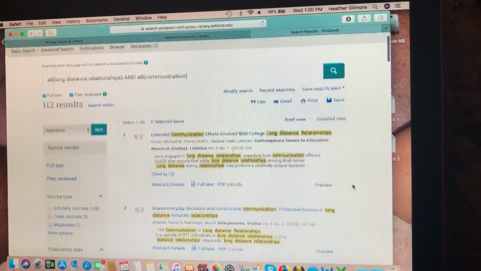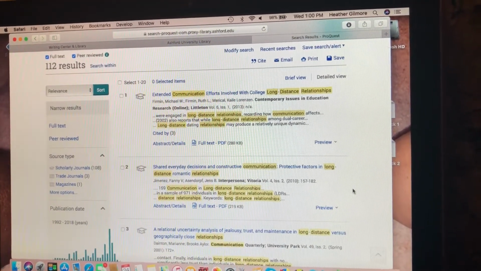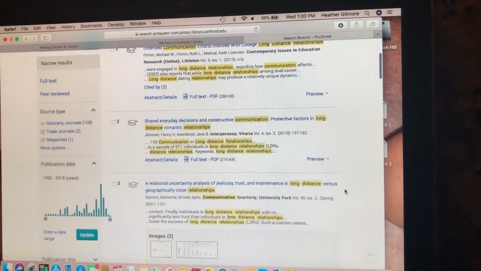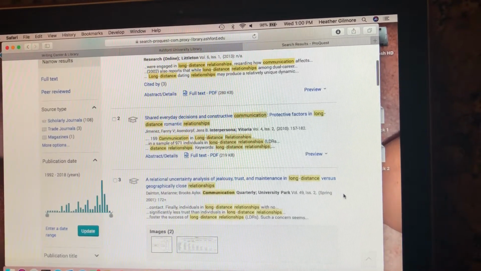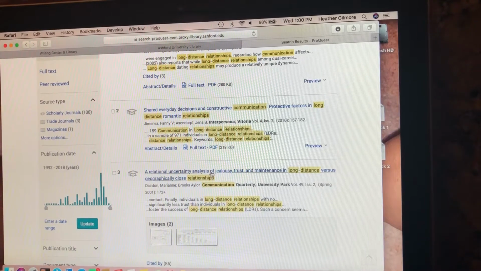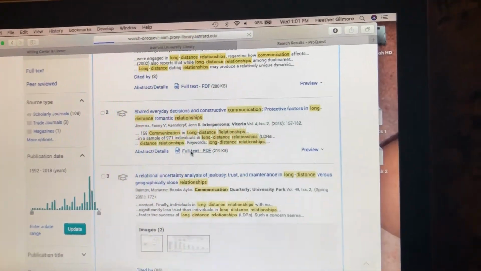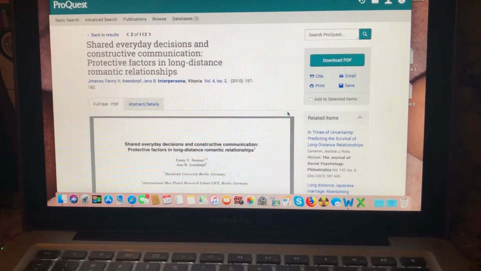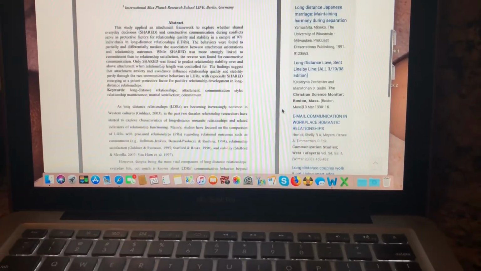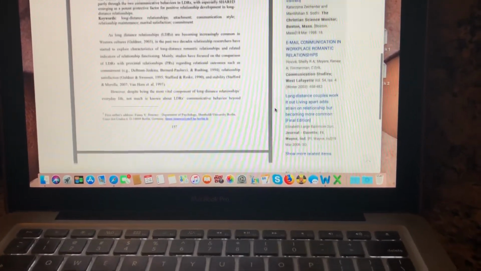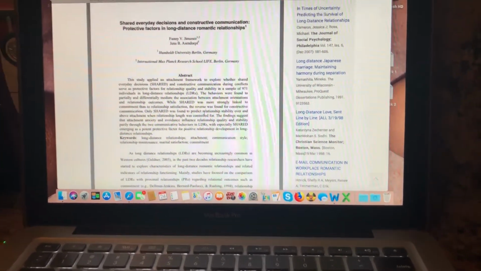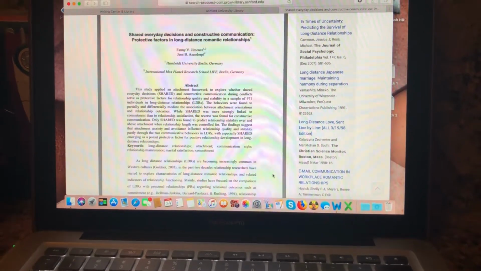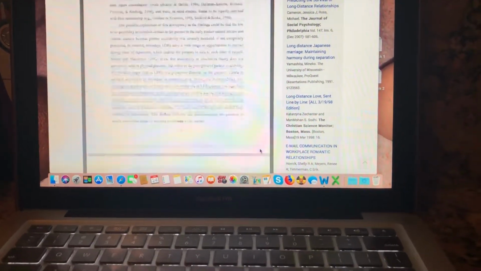And now you have extended communication efforts involved with college. You've got shared everyday decisions and constructive communication, positive factors in long-distance romantic relationships. That might seem like a good one. So you want to always choose the full text and the PDF. And here is your journal article. Now, do not just decide to choose the information from the abstract. The abstract does not fully give you the information that you're looking for. You need to read this paper.